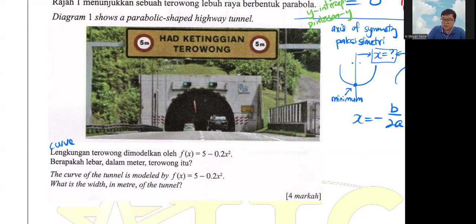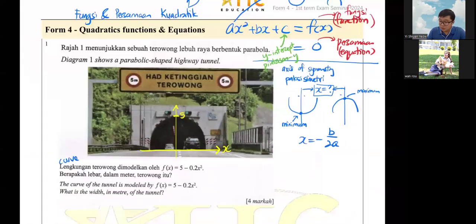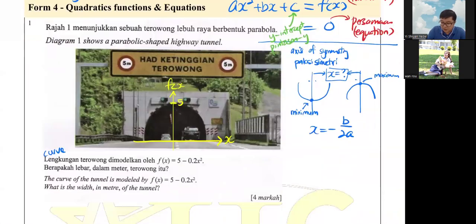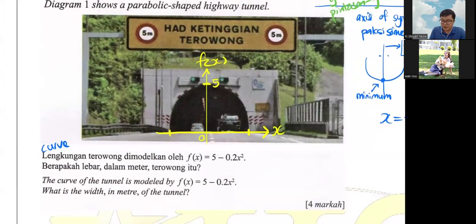So if I draw the Cartesian plane here, this is your x. The b equals to 0 means that you are having a c here. So this c is already your 5, your y-intercept. So that one is the maximum point already. This is your f(x), and x and f(x), and this is your 0. So this point and this point, that is your width, because we are finding for width, right?